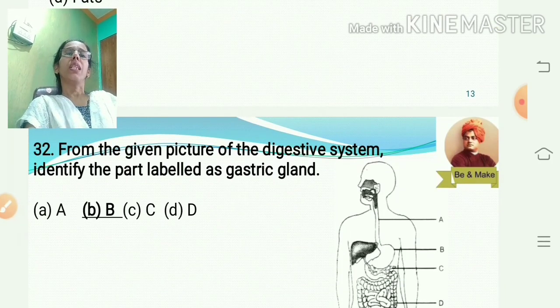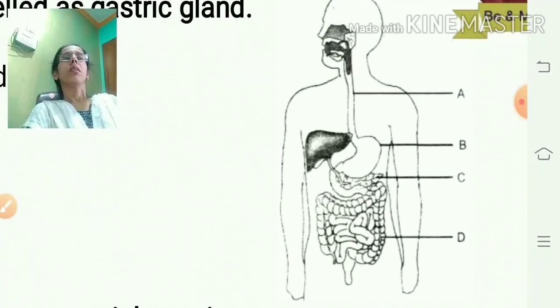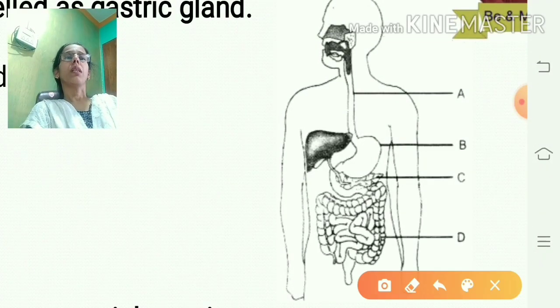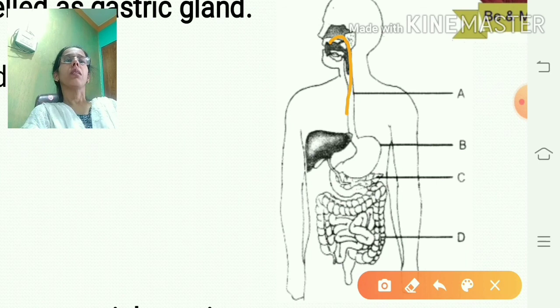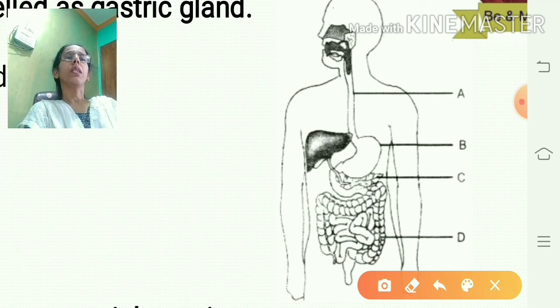From the given picture of the digestive system, identify the part labeled as gastric gland. Now see here. This is the alimentary canal, and it starts with the mouth.